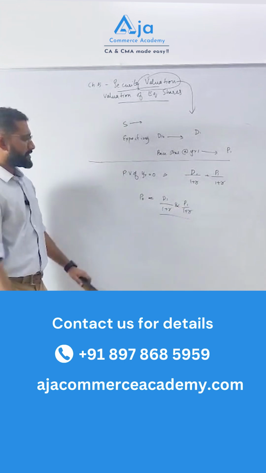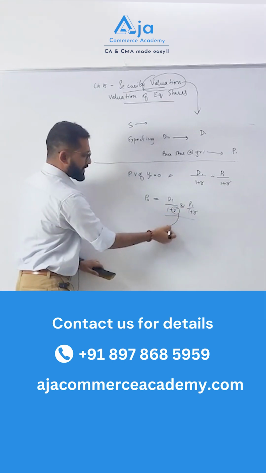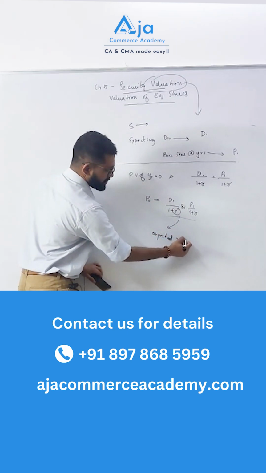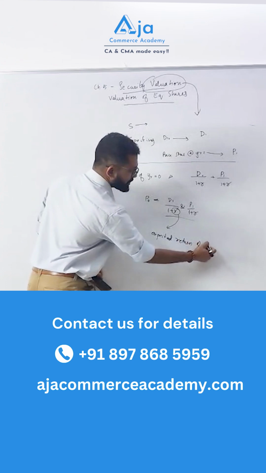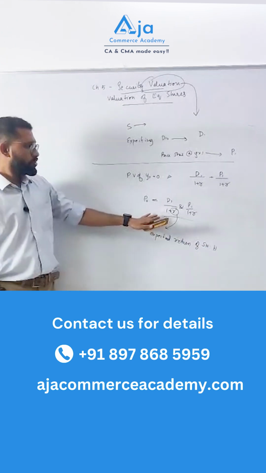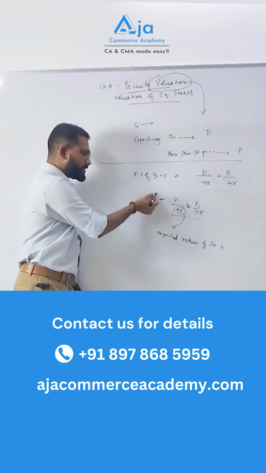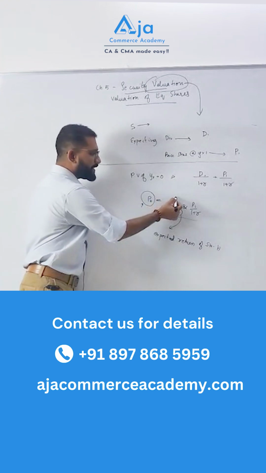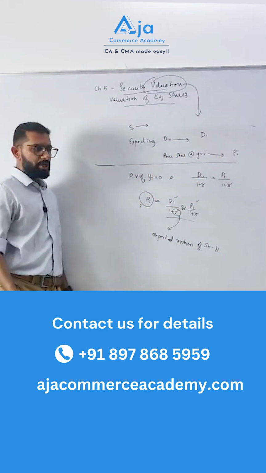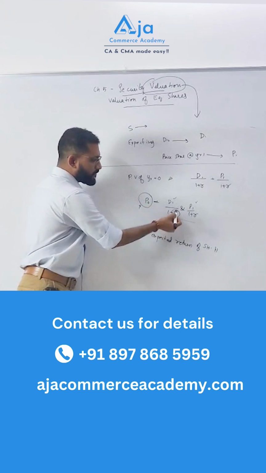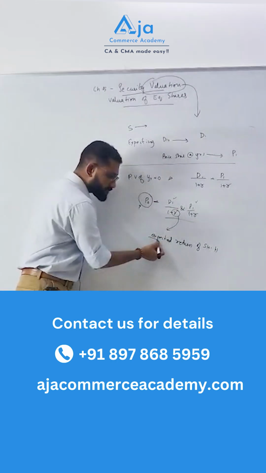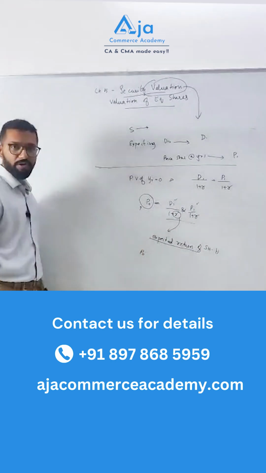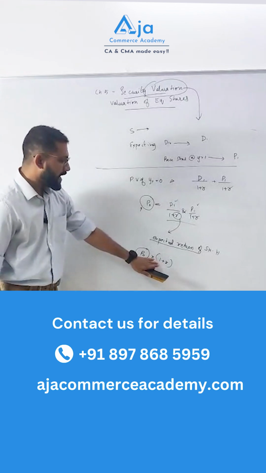Now the next question is, what is R, or the discount rate? This will be the expected return of the shareholder. So P0 is what the investor has to pay now, and at the end of year 1 he will be getting D1 and P1. You arrive at this formula by using a discount factor R. This is the expected return of the shareholder: if he invests P0 now, he will make 1 plus R times money.